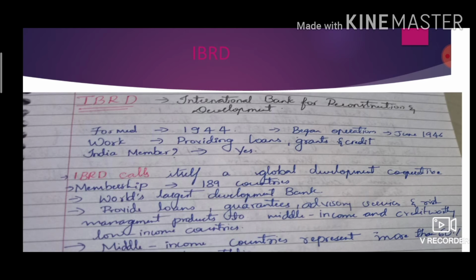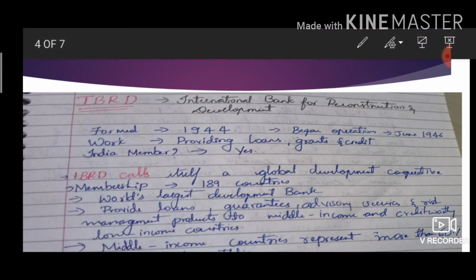Next, IBRD calls itself a global development cooperative. Its members are 189 countries presently. Okay. Next, the world's largest development bank. It is the world's largest development bank.